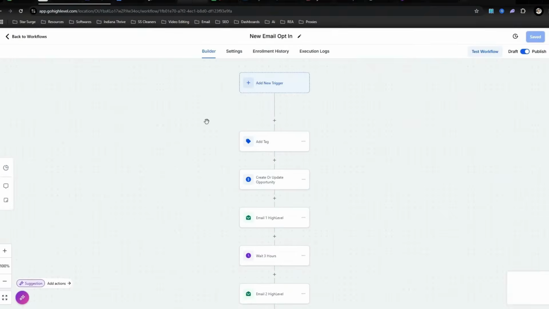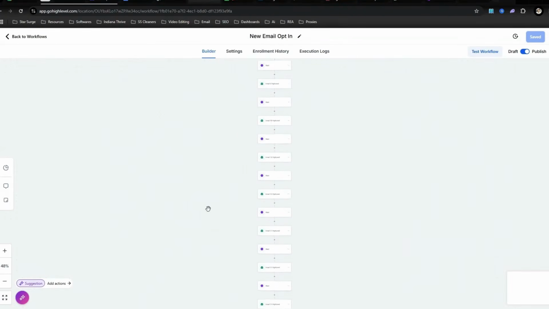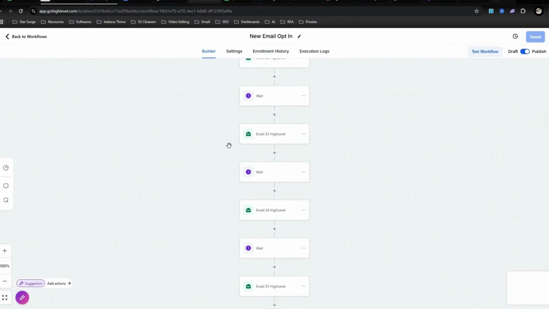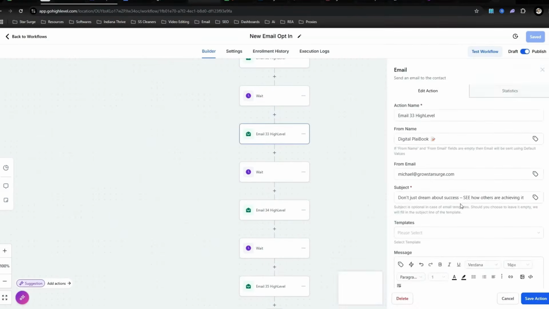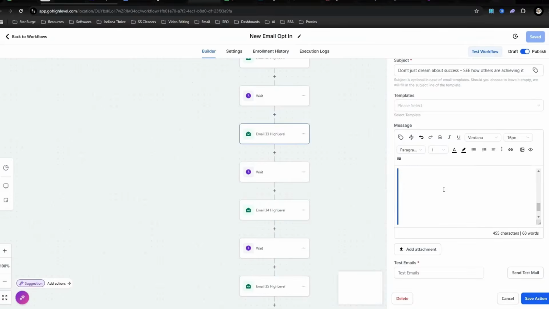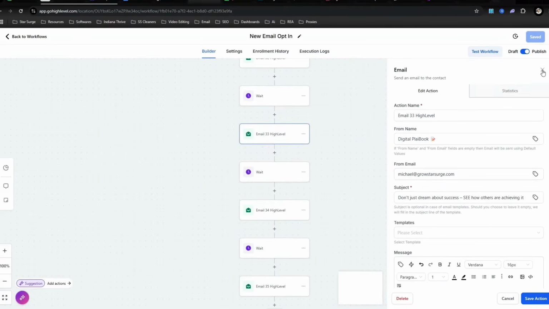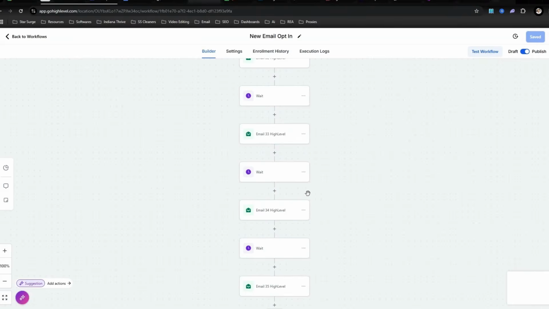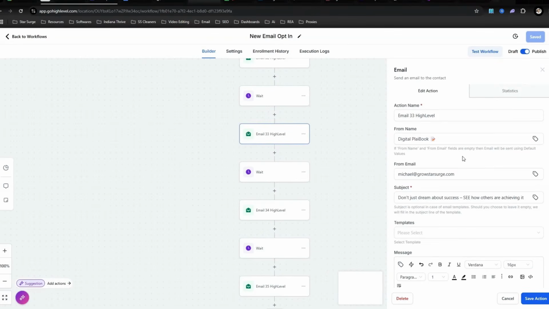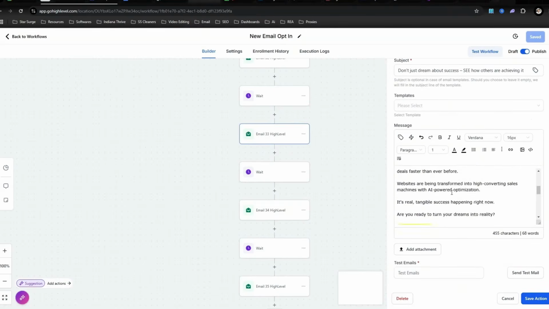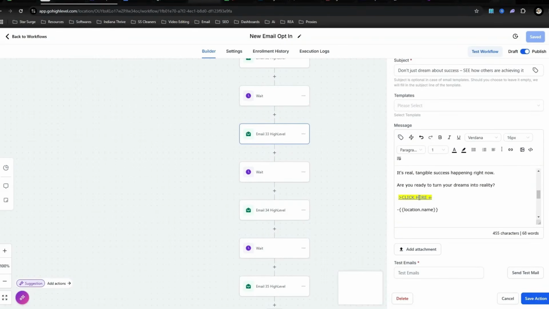So going back to the account, this is going to be one of the automations I give you. It has a bunch of emails. And let's say that you're not wanting to promote High Level, you can take these emails and go into something like ChatGPT, and then you can tell it to recreate this video. I use ChatGPT all the time, but the main reason why I want you guys to use this first, if you're just starting out, is because I put something in here called custom values.